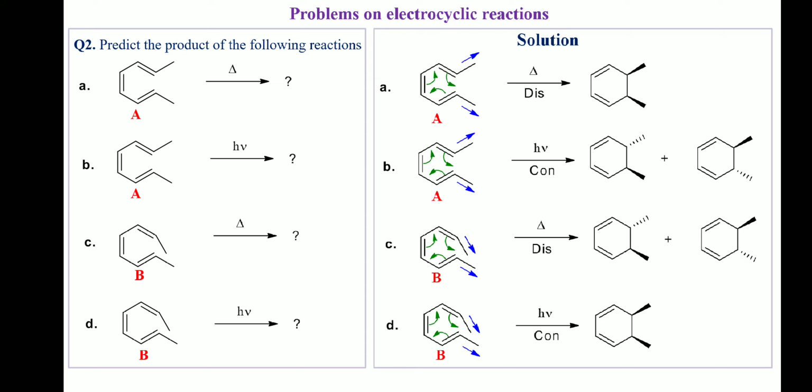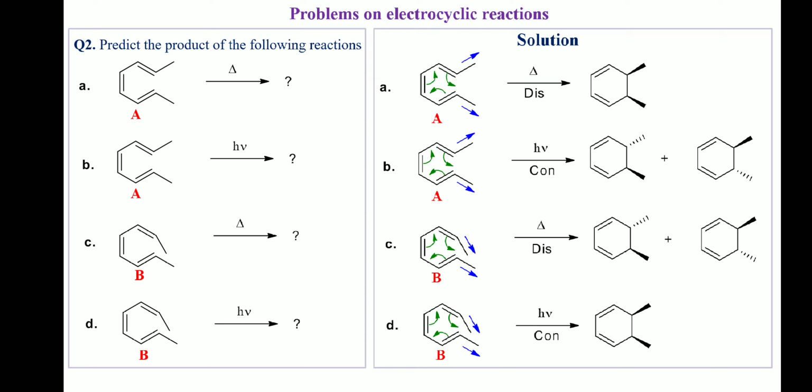In reaction B, under photochemical condition, the allowed rotation will be con. The two methyl groups in A are pointing in opposite directions. Since after con rotation, groups pointing in the opposite direction become trans in the cyclic product, in the product, the two methyl groups will be trans.